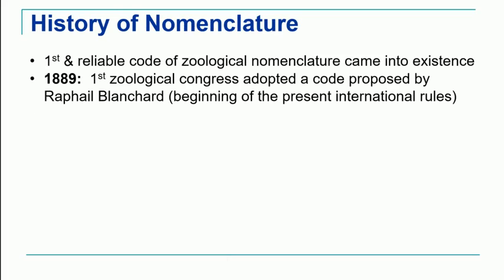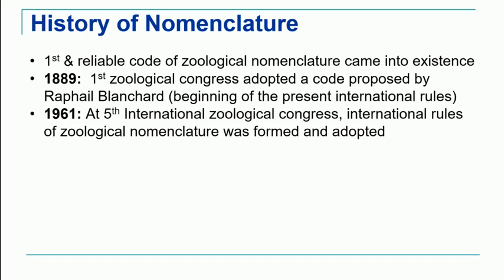After that, in 1889, the first Zoological Congress adopted a code proposed by Raphael Blanchard, and this was the beginning of the present international rules. In 1961, at the 5th International Zoological Congress, the International Rules of Zoological Nomenclature were first formed and adopted, and this is what is referred to as the International Code for Zoological Nomenclature.